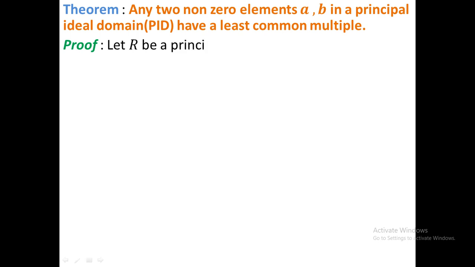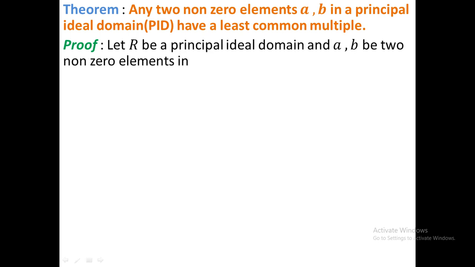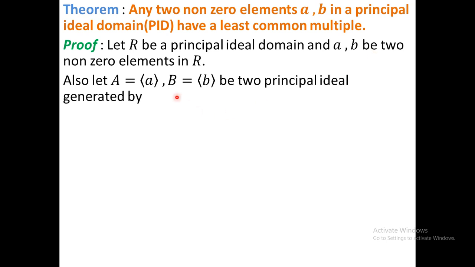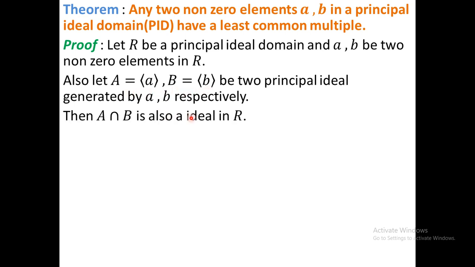Proof: let R be a principal ideal domain and a, b be two non-zero elements in R. Let (a) be the principal ideal generated by a and (b) be the principal ideal generated by b. Since (a) and (b) are ideals, therefore their intersection will be an ideal. Then (a) intersection (b) is also an ideal.